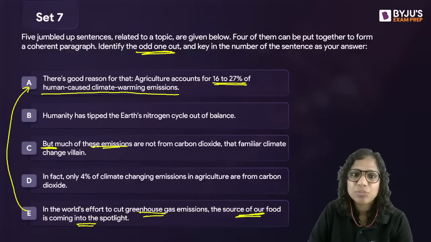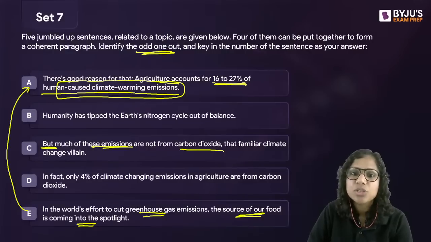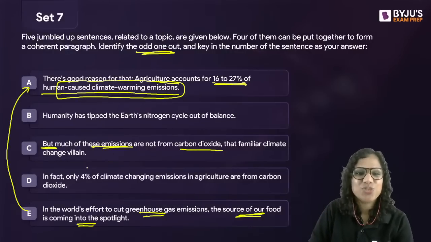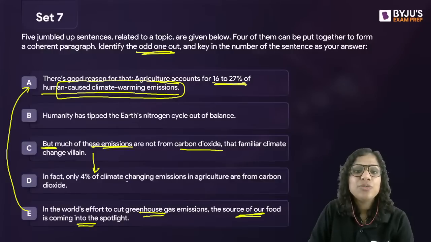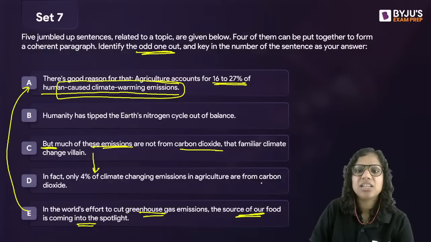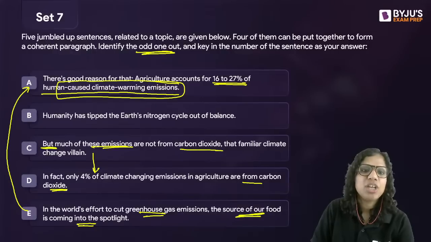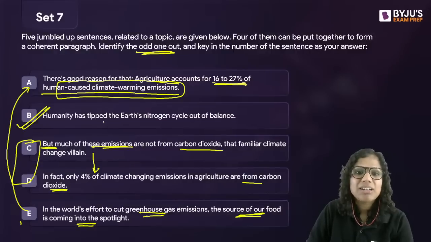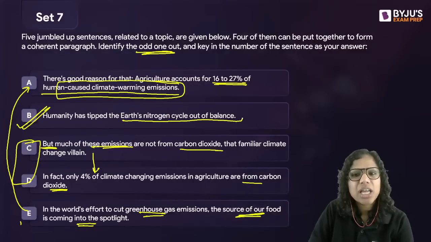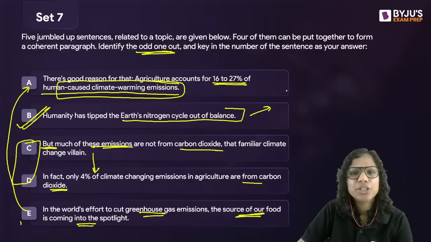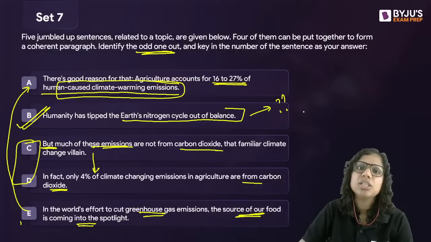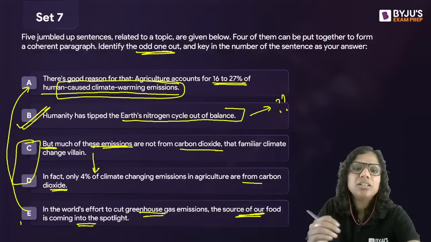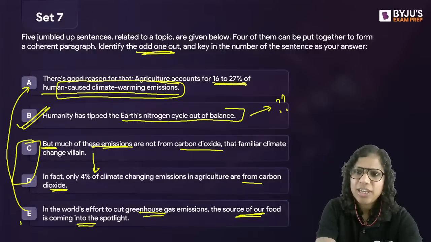Much of these emissions are not from CO2, that familiar climate change villain. In fact, only 4% of climate changing emissions in agriculture are from carbon dioxide. So, CD is a mandatory pair, EA is a mandatory pair. B, humanity has tipped the Earth's nitrogen cycle out of balance, very unrelated to our agriculture discussion, our food discussion, and unrelated to the CO2 discussion. So it was a very clear cut odd sentence out, okay.